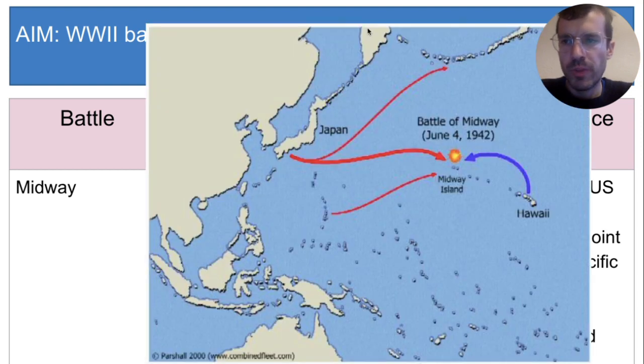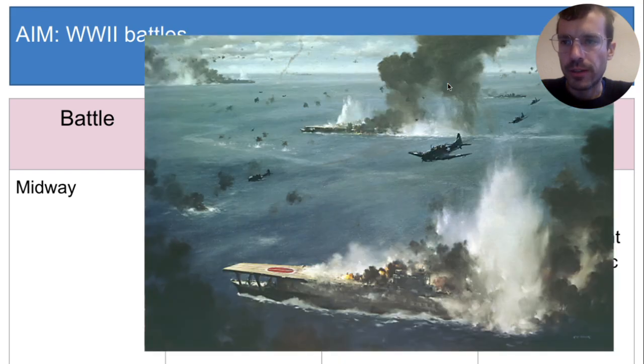Here is a map of Midway. You can see that it's a tiny island out in the middle of the Pacific Ocean. And this is what the battle looked like. It was fought by airplanes and ships.